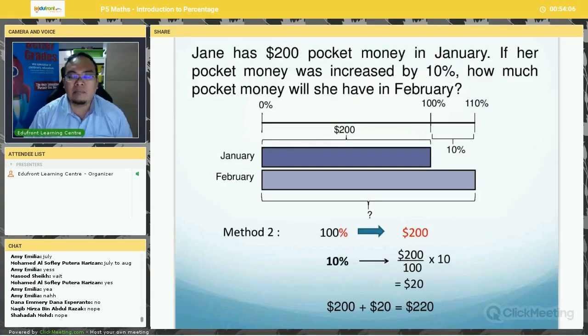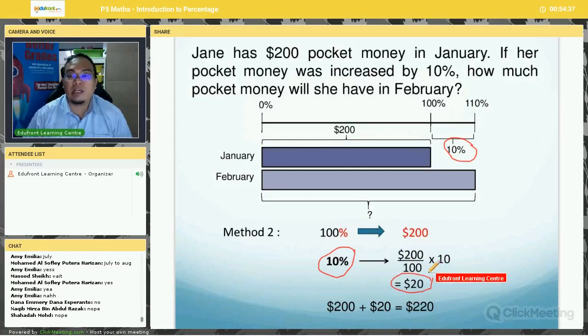Okay, this is method number 2. Just now was method number 1. You can solve this question in another way. So instead of finding 110%, what you do is you find 10%. Okay, how does it go? Now, since the original pocket money she gets is $200, now 100% is $200. There was an increase by 10%, so you find the 10% here first. What is 10% of 200? So 10% of 200 is $20.